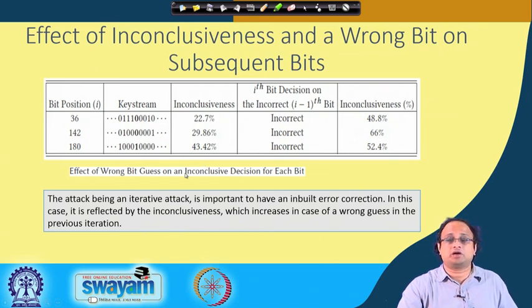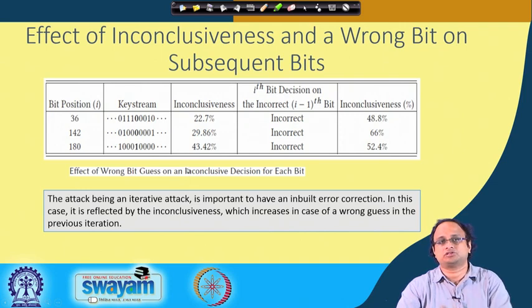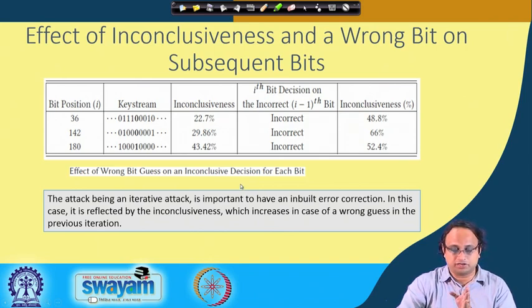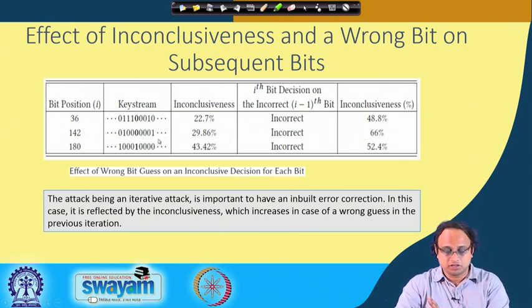One thing should be kept in mind: this is an iterative attack. So, if you make a mistake in one of the bits, then the inaccuracy would percolate. One way of understanding that you have made a mistake is that if you then try to discover the subsequent bits, you will find that the inconclusiveness or the confidence is pretty low.